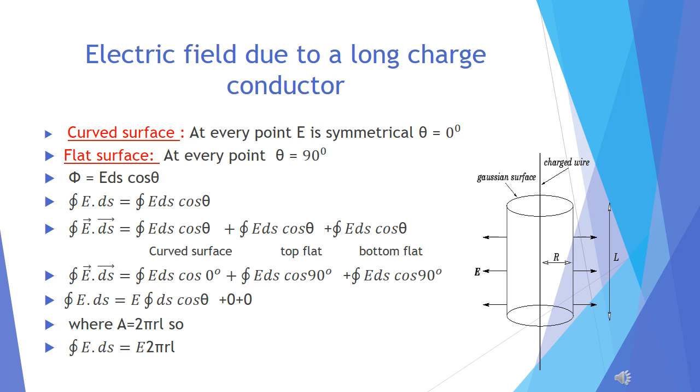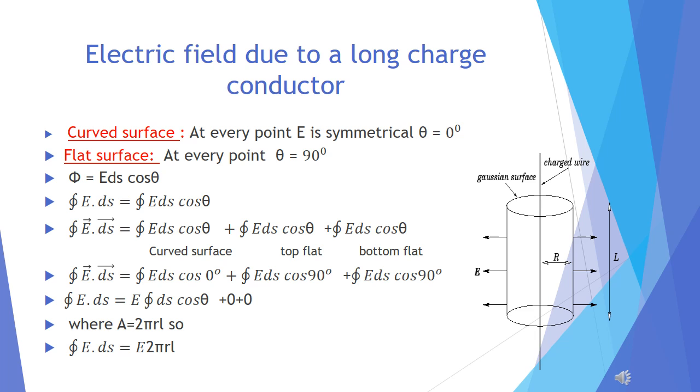Q is not a complete charge located at one point, so we cannot use the formula Q over R square. Another reason is that Q is distributed all over the conductor, and the distance R is different at each and every point. So this formula fails and we don't have any other formula. So we apply Gauss theorem, which we have already studied, and this will make it easy.